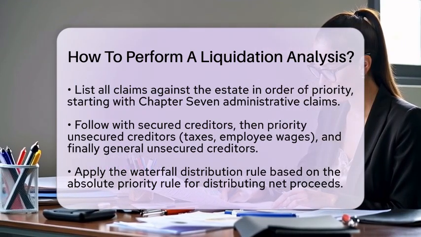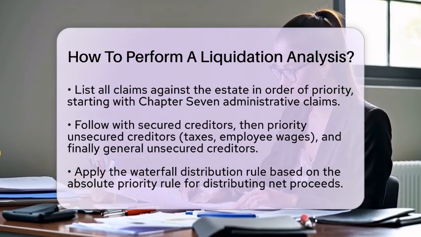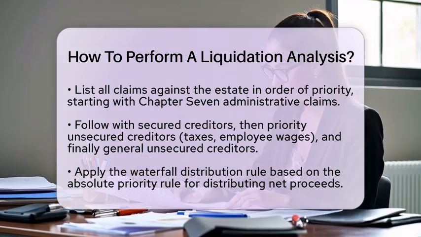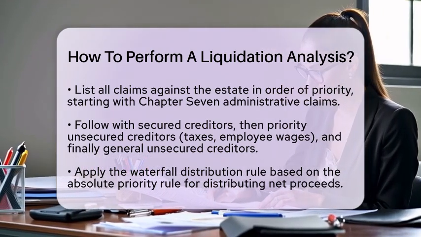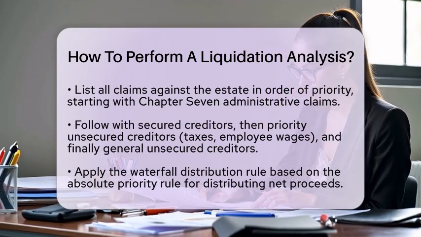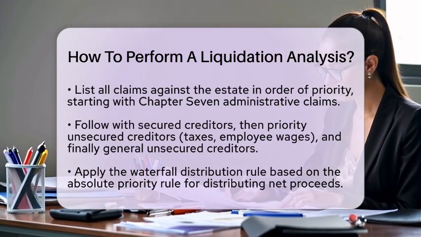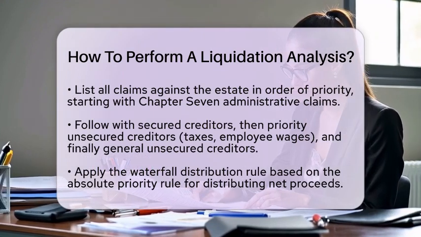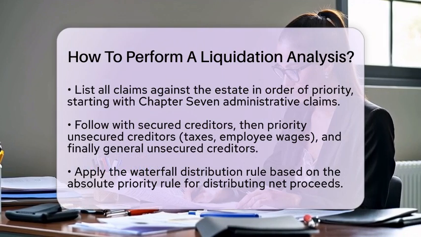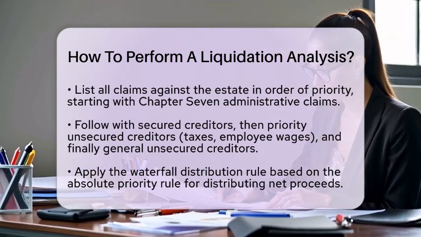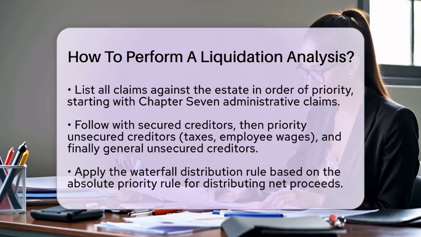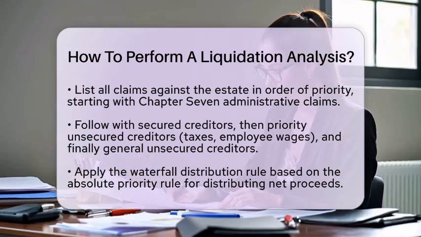Once you have all this information, apply the waterfall distribution rule. This means distributing the net proceeds according to the absolute priority rule. First, pay administrative claims in full. Next, pay secured creditors from the collateral securing their claims. After that, priority unsecured creditors get paid, and finally, general unsecured creditors receive any remaining funds. If a class of creditors does not receive full payment, lower priority creditors will not receive anything.